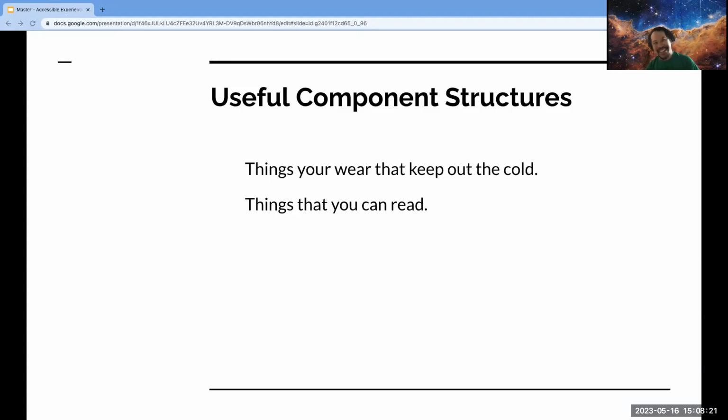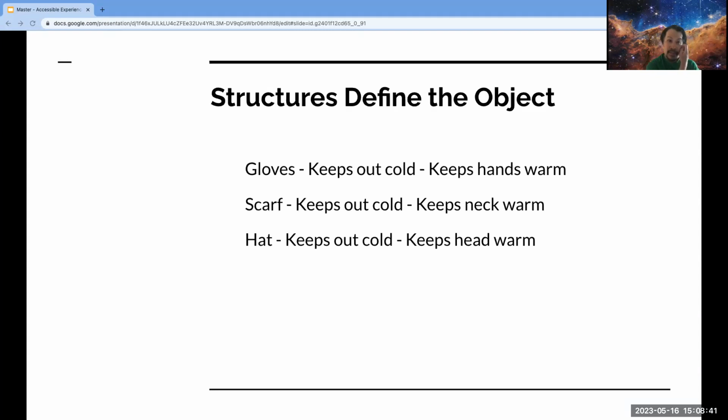So in the video, the hat, scarf, and glove are defined by their useful component structures. They are things that you wear to keep out the cold. The book is also defined by its useful component structures, which does not keep out the cold. It is something that you read. The components themselves define what the object is. Furthermore, the semantics of what goes into each component defines how each thing is unique from other similar things.